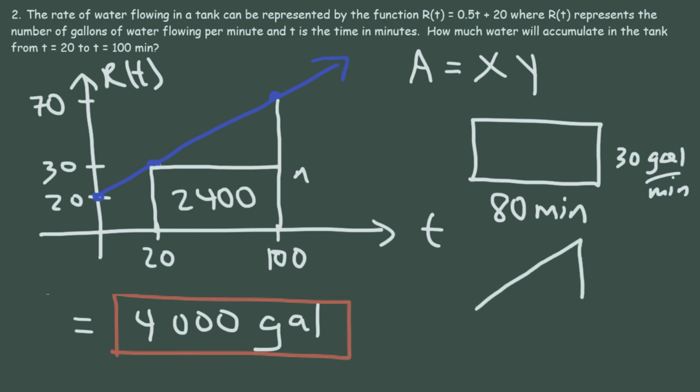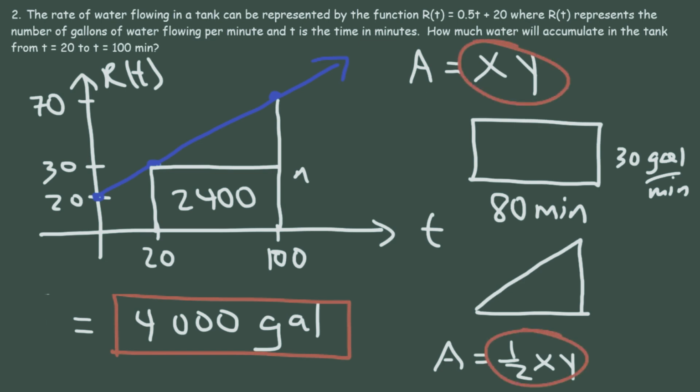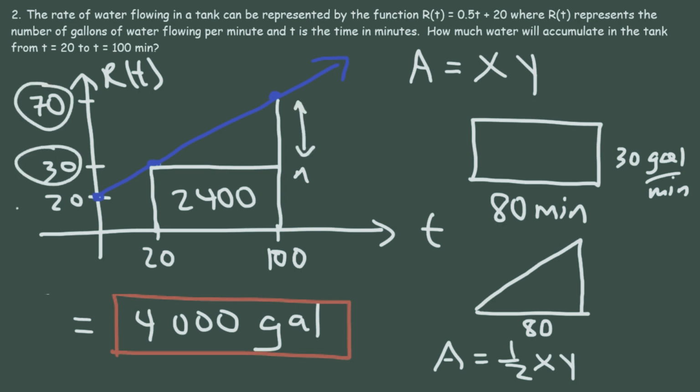Now let's focus on the triangle. The area of a triangle is 1/2 base times height. In this case, we could say the base is associated with the x-axis, the height is associated with the y-axis. So whenever you're dealing with integration, you're going to be multiplying x by y. When you're dealing with differentiation, you're dividing y by x. Now the base of the triangle is still 80. It's still the difference between 100 and 20. But the height of the triangle is the difference between 70 and 30. So it's 40.